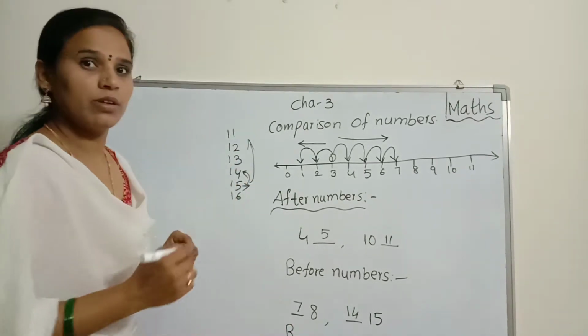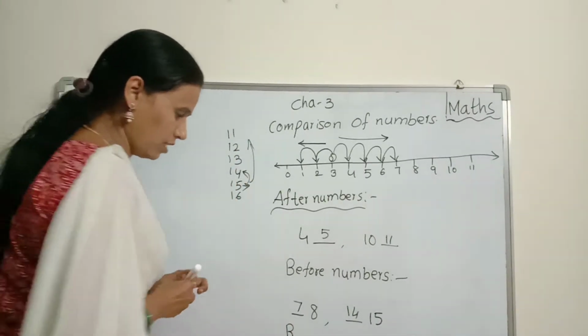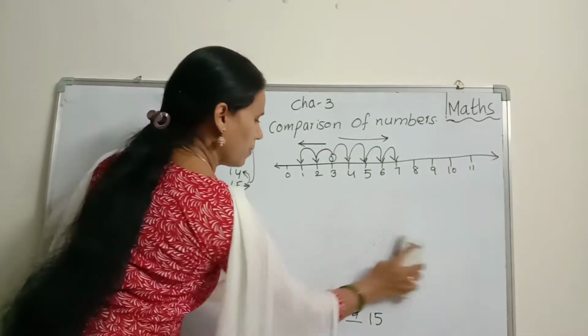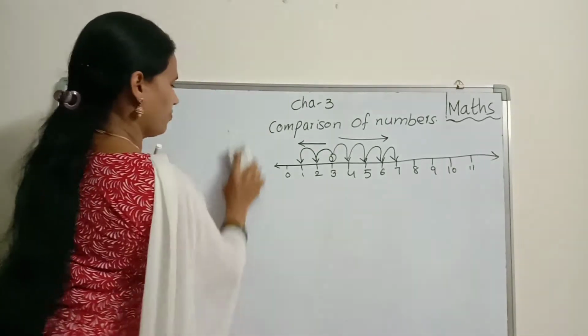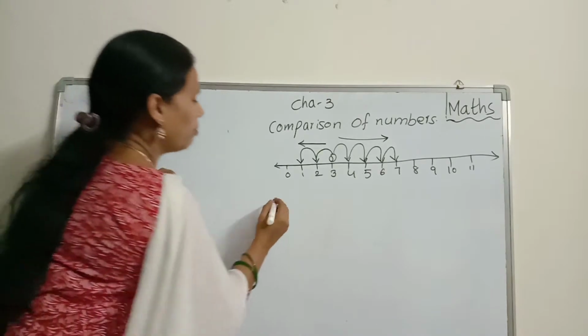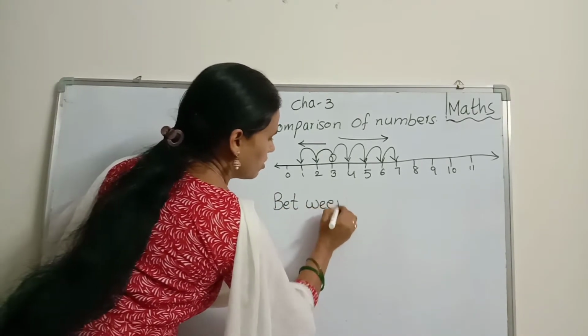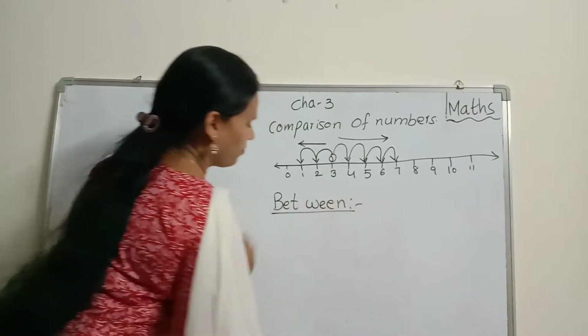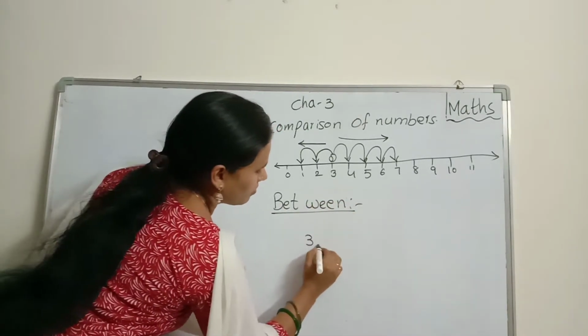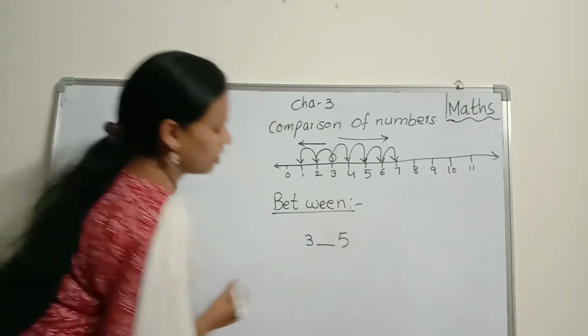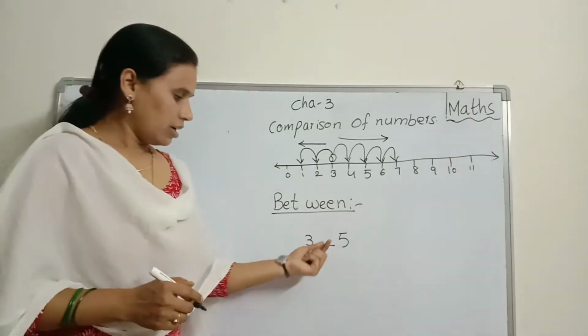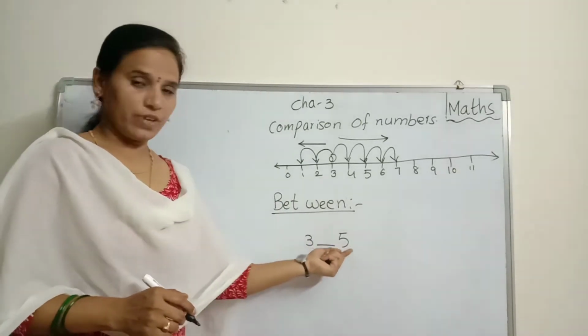Next, between numbers. Now, tell me, children. 3 and 5.